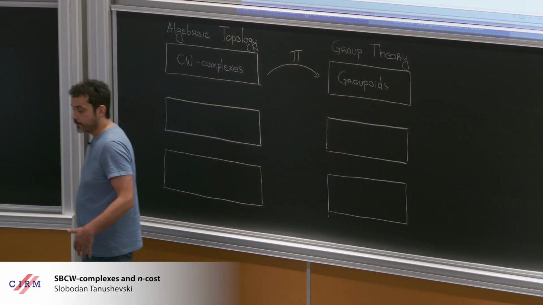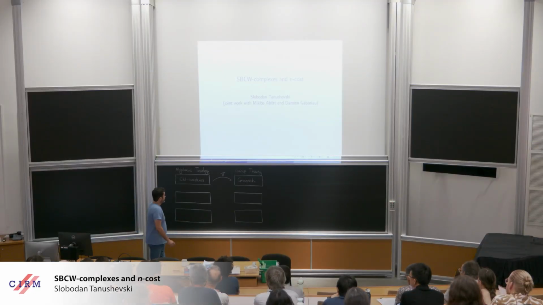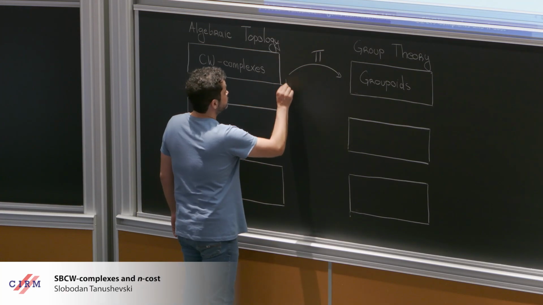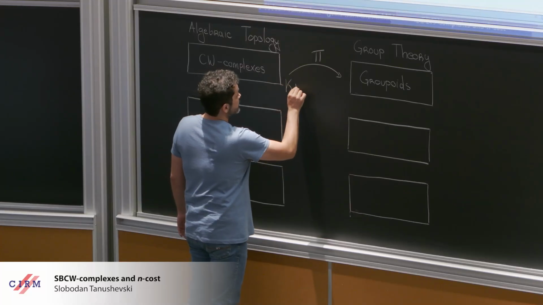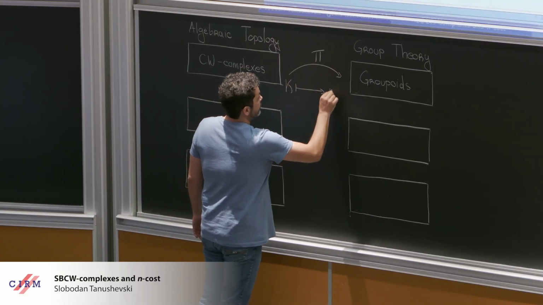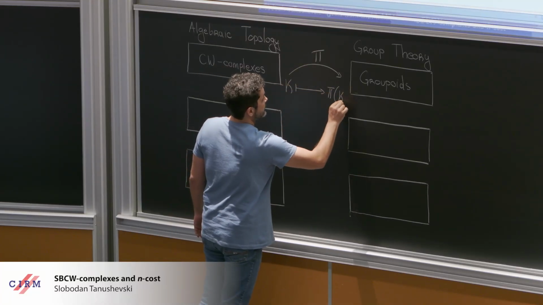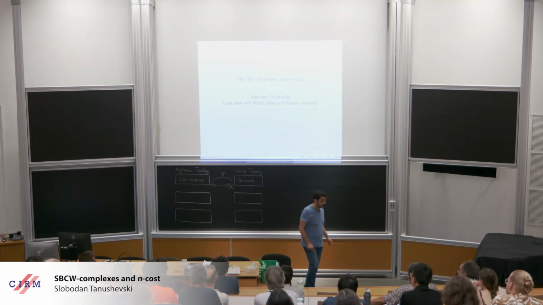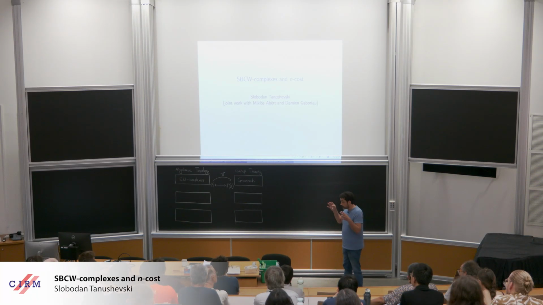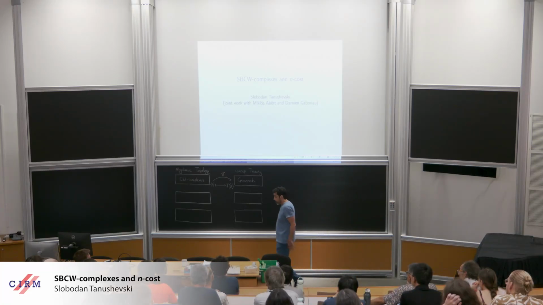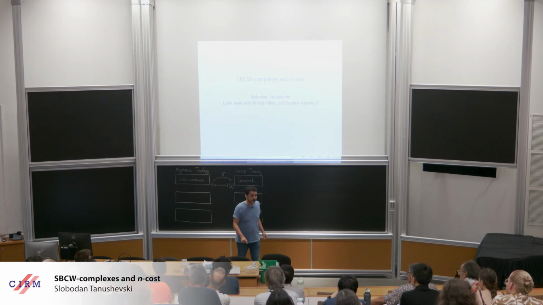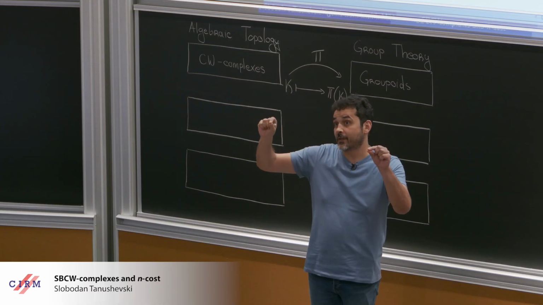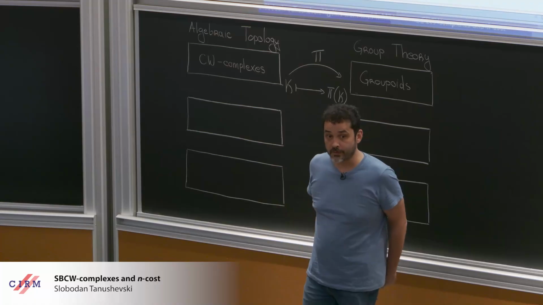This P denotes the fundamental groupoid functor, which takes a CW complex to its fundamental groupoid. Now, by the fundamental groupoid of a CW complex, I mean the groupoid where the objects are the zero cells, the vertices, and the morphisms are homotopy classes of paths relative to endpoints.